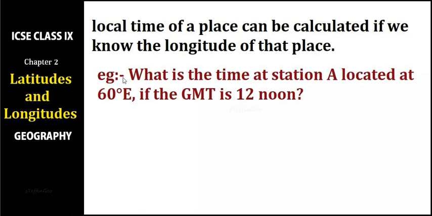There is a question just as an example. What is the time at station A located at 60 degree east if the GMT is 12 noon? GMT means Greenwich Mean Time. That is the time of London, that is 0 degree longitude. So if it is 12 noon at London, what is the time at station A, which is located at 60 degree east? Let's see how to solve this.